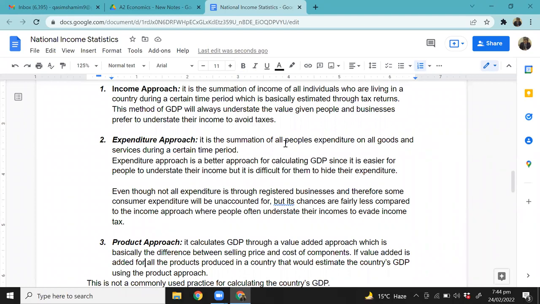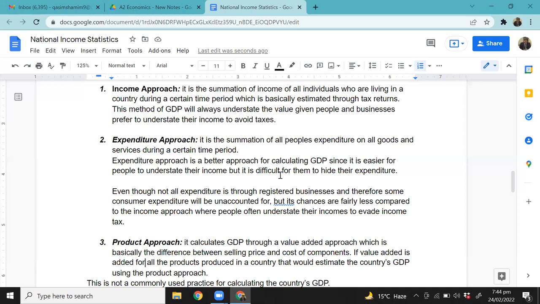The three approaches to calculating GDP, the three methods that we have just discussed, should give you the same value of GDP, but that does not happen. Why? Let me tell you. Income is basically equal to expenditure, but there's a small problem here.